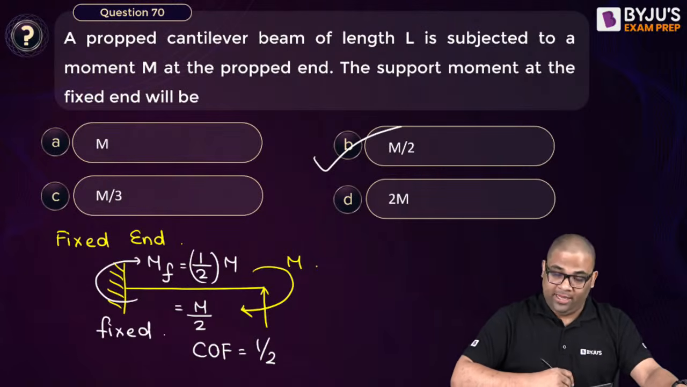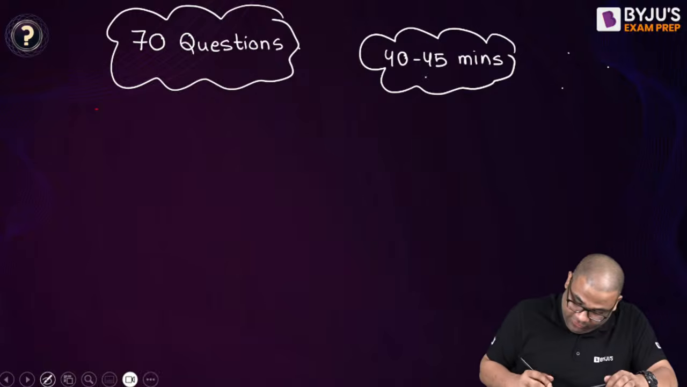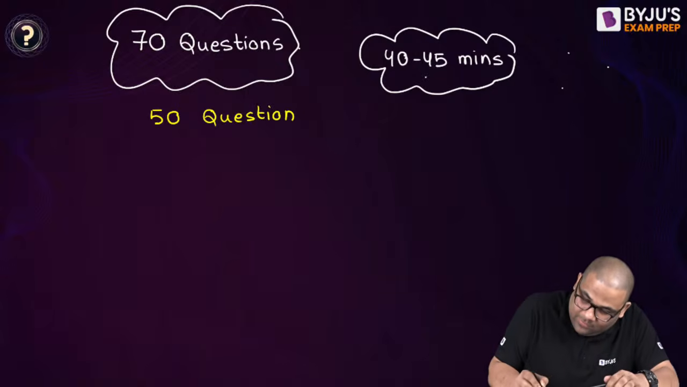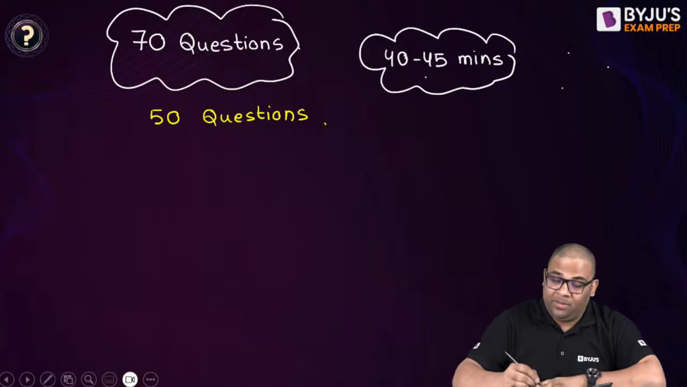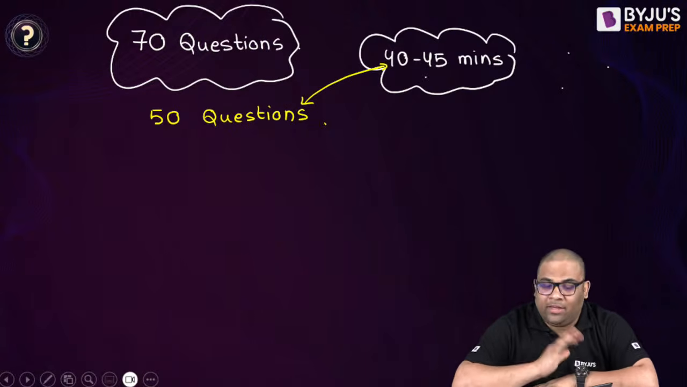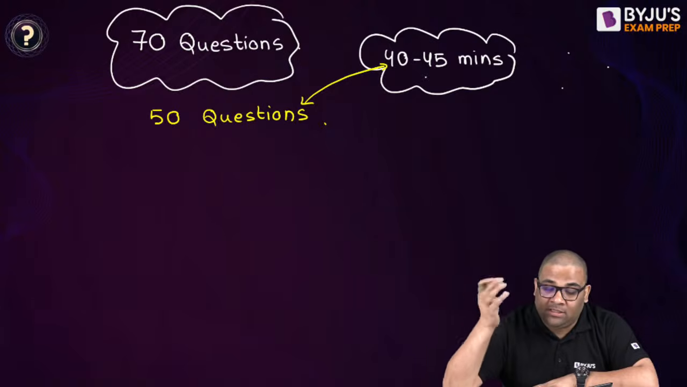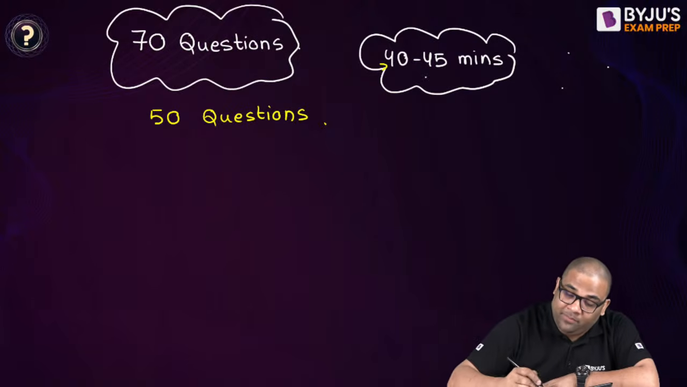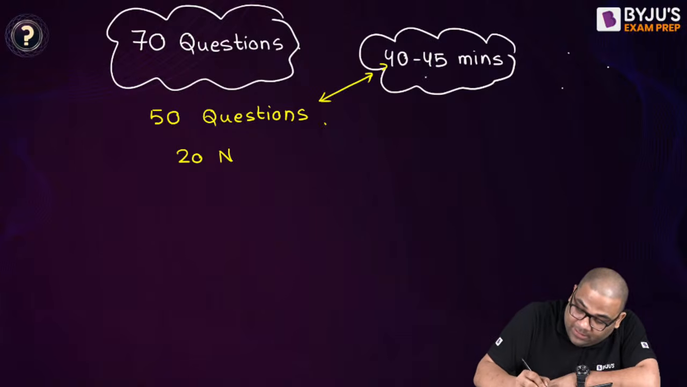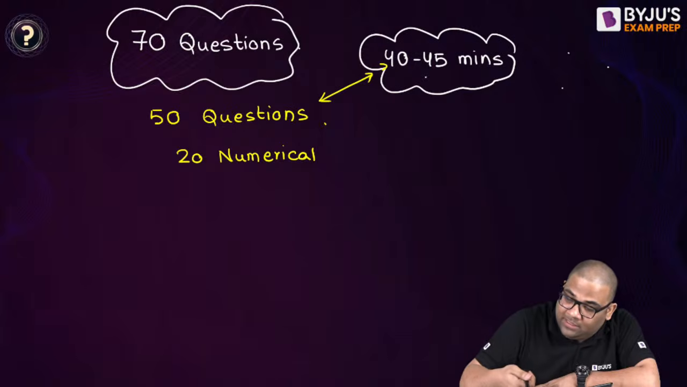20 questions. Okay, that means we have attended 50 questions. You see? See, we attempted 50 questions. So 50 questions we are able to attend in 40 to 45 minutes. I will take it 40 actually because I was discussing and talking a lot. So 50 questions we attempted, right? And then we are left with 20 numericals. Let us make it 45 minutes, the higher end.